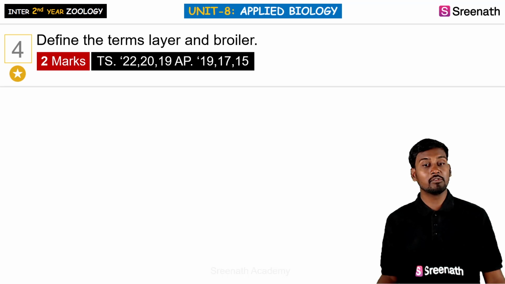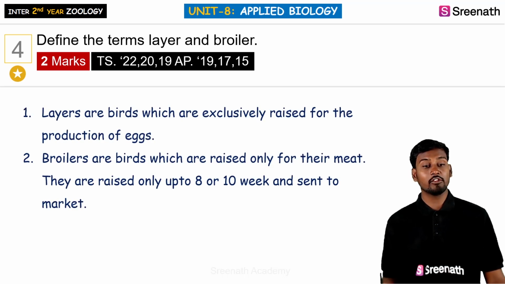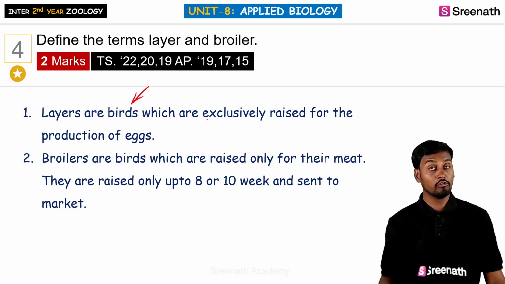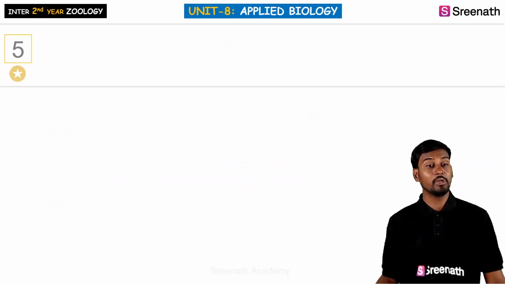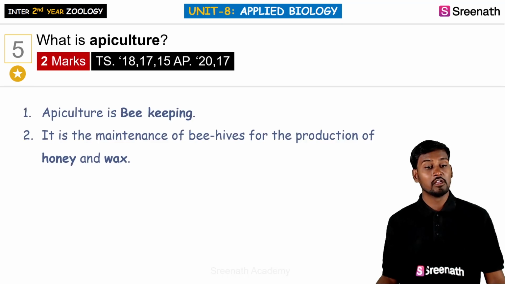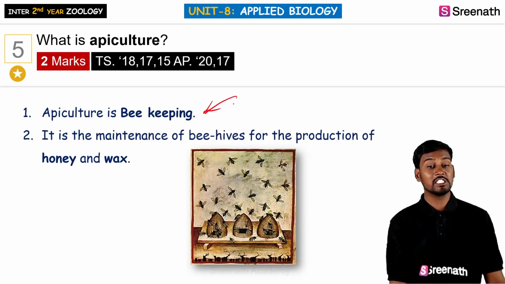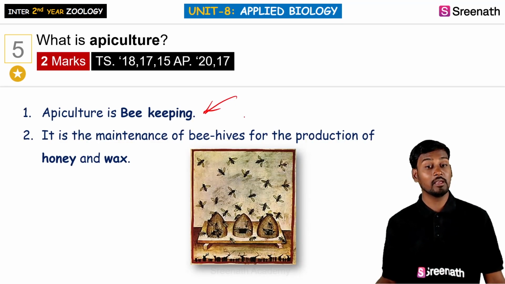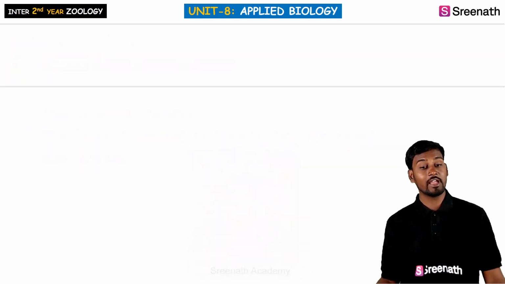Define the terms layer and broiler. Layers are the birds which are exclusively maintained for laying eggs, whereas broilers are the birds generally involved in raising chickens for about 8 to 10 weeks and sending them to the market. Coming to the next one, what is apiculture? Apiculture is the culturing of honeybees, that is beekeeping, and it also involves the maintenance of the beehive and the production of honey and wax.